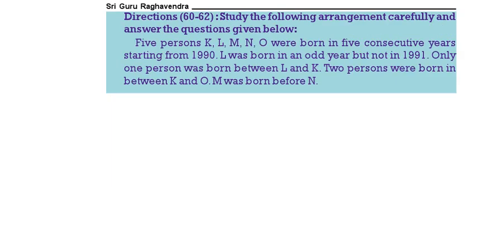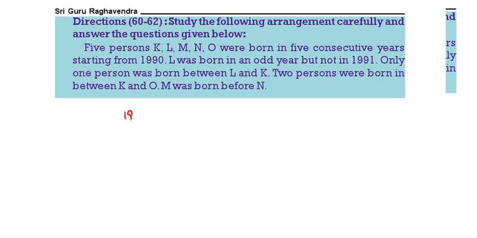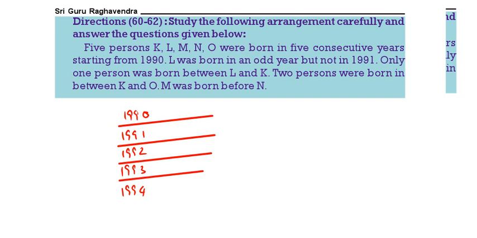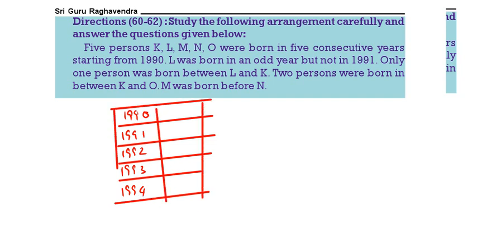5 persons K, L, M, N and O were born in 5 years starting from 1990. So 1990, 91, 92, 93, 94. These are the years. Now, L was born in an odd number year but not 1991.